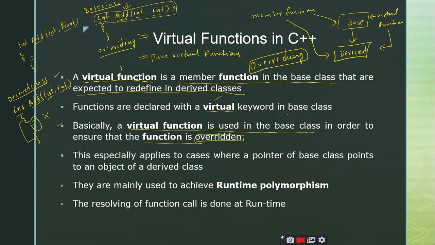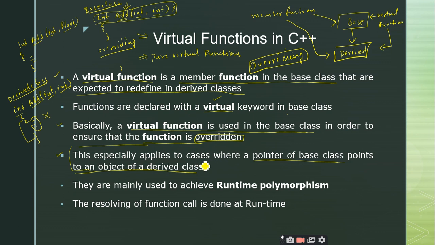Coming to the next point, this concept is applied to cases where a pointer of the base class points to an object of the derived class. What is this concept called? Upcasting, right?